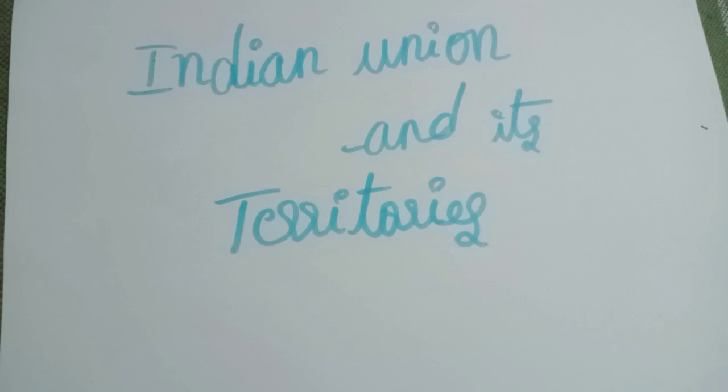Different provisions were proposed for the princely states, and there were hundreds of princely states in undivided India. These princely states were offered the option to either join India or Pakistan, or to choose to stay independent.